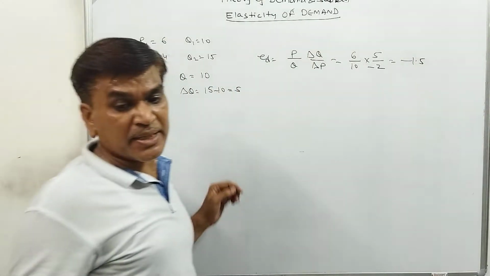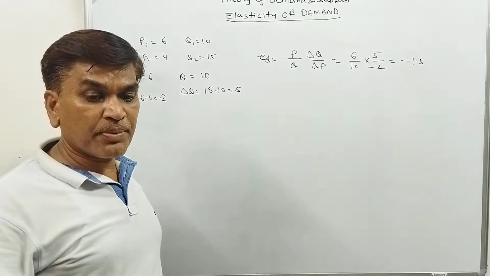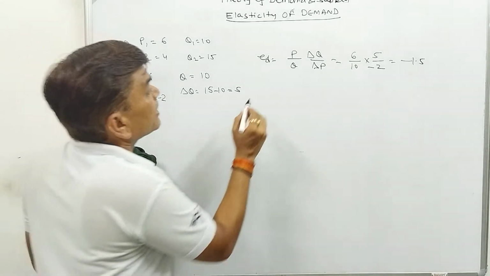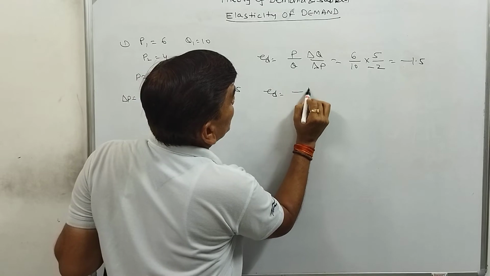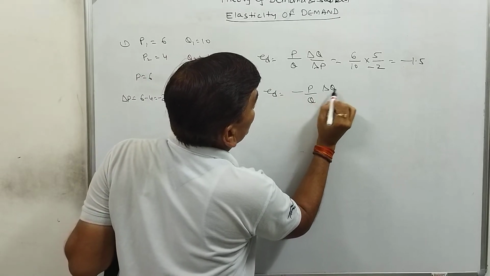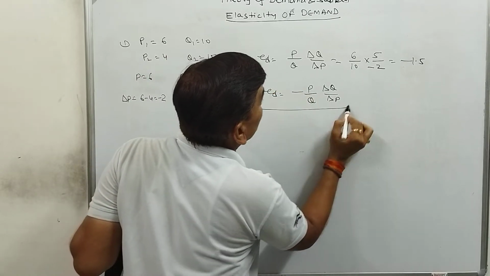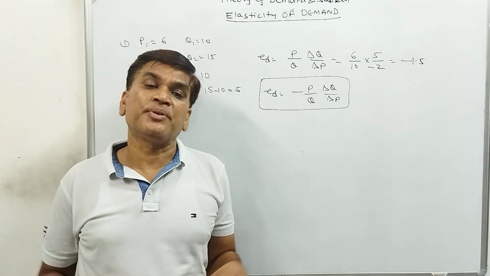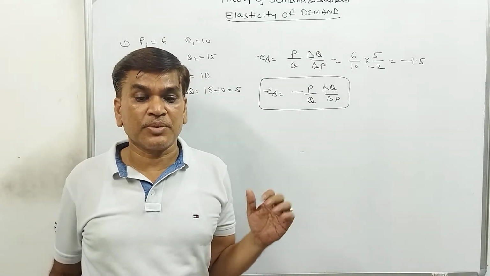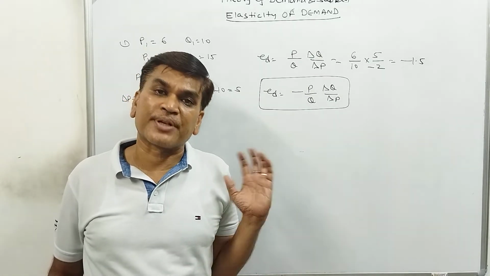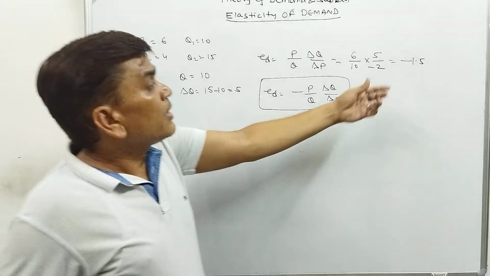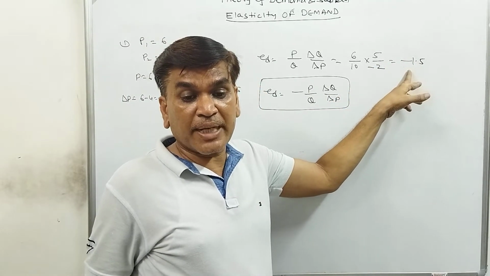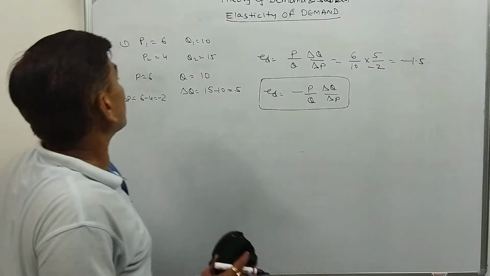Whether we write minus or not, the elasticity of price is always negative, because the original formula is minus P upon Q, delta Q upon delta P. So it doesn't matter whether you have written minus or not. If the answer key has given it, then you have to write it, otherwise it is not required.